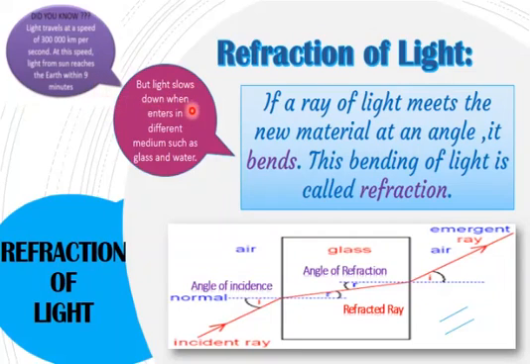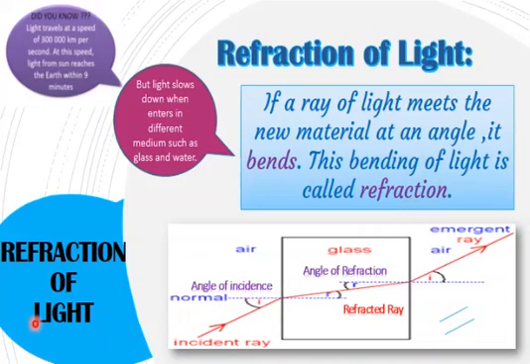Light slows down when it enters different mediums such as glass and water. Light is not going to reflect back from these materials, so it has to pass through them. When it travels through glass and water, the speed of light is slowed down, and that results in the phenomenon called refraction of light. If a ray of light meets a new material at an angle, it bends. That bending of light is called refraction.